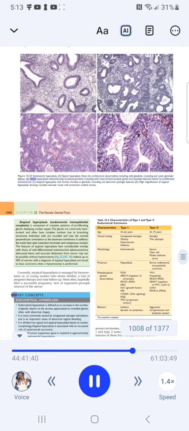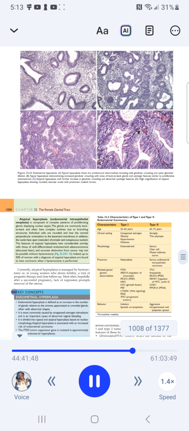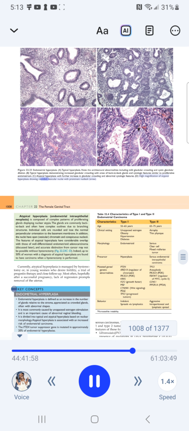B, Typical hyperplasia demonstrating increased glandular crowding with areas of back-to-back glands and cytologic features similar to proliferative endometrium. C, Atypical hyperplasia with further increase in glandular crowding and abnormal cytologic features. D, High magnification of atypical hyperplasia showing rounded, vesicular nuclei with prominent nucleoli, arrow.